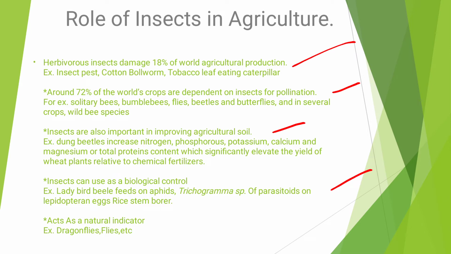Also, some insects act as natural indicators. For example, dragonflies are used as natural indicators. Where there is a very fresh environment, dragonflies are most abundant. Some flies, or house flies, are present when there is a bad environment. So these are some insects which also act as natural indicators.